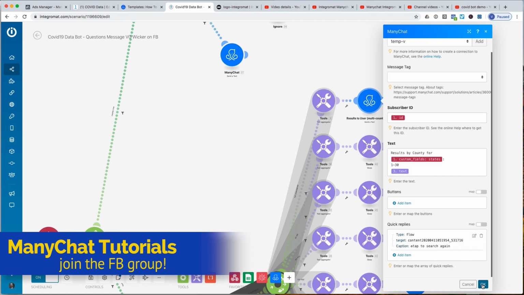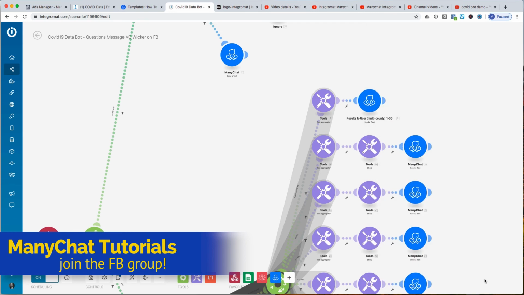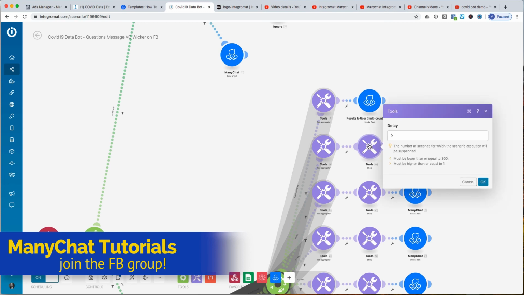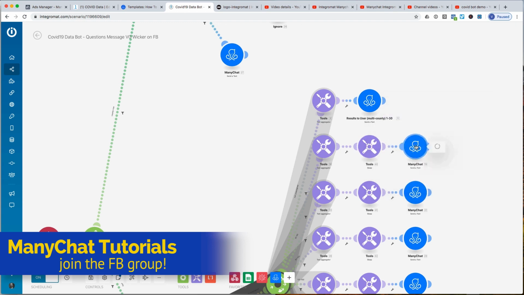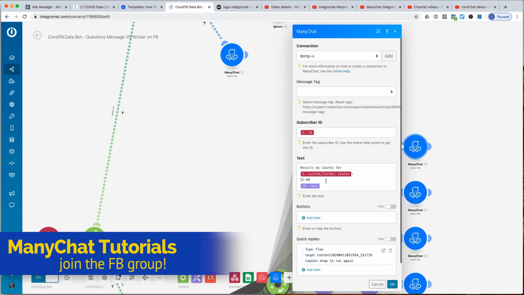In the second one, where it's 31 through 60, because there was a lot going on, I actually put a 5-second delay so it wouldn't overwhelm the users. And thank you to Philip for giving me this tip in terms of usability. So we added a quick 5-second delay, a sleep function here, and then we sent the next group that was 31 through 60. And we do the same thing all the way down to 280.